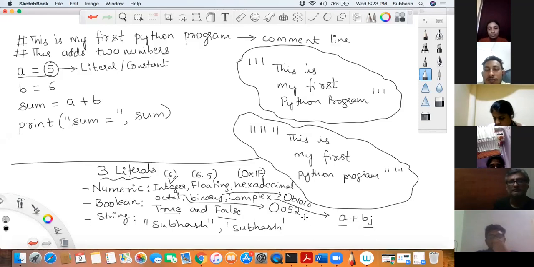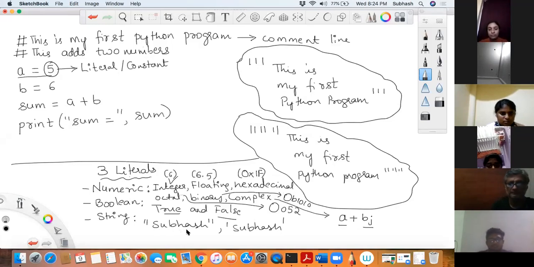Did you get what I'm trying to tell you? These are the different types of literals, the different kinds of numeric literals that can be represented in Python. These are the ones which are supported, the ones you can store into memory. I'm talking about only literals now, constants now. Did you get this? Next comes Boolean, which is nothing but true and false. I'll talk about it later. And then again string, we would be making use of string n number of times in our programming. Anything that is written between double quotes, single quotes, triple single quotes or triple double quotes is considered a string.